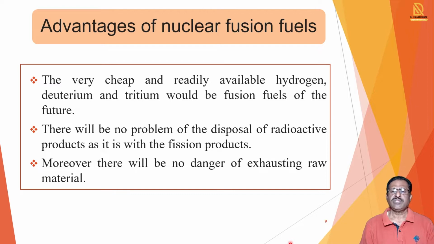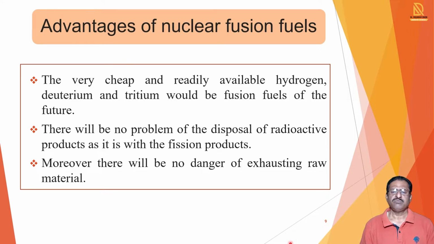Now, what are the advantages of nuclear fusion fuels? This reaction in which nuclear fusion fuel is used is very cheap, because the fuel required is hydrogen, and that is readily available. Deuterium and tritium can be used in that, and we can also separate them from ordinary water. There will be no problem of disposal of radioactive products, which is observed in the fission reaction.